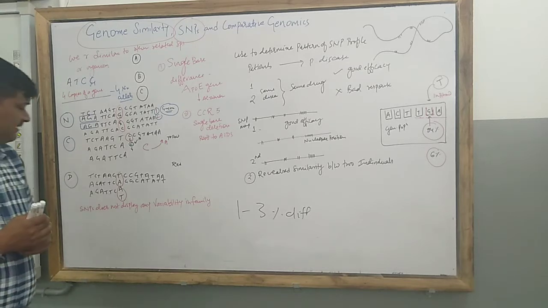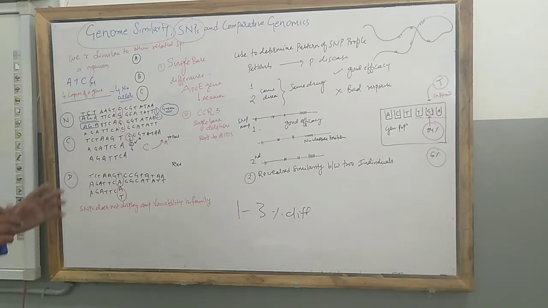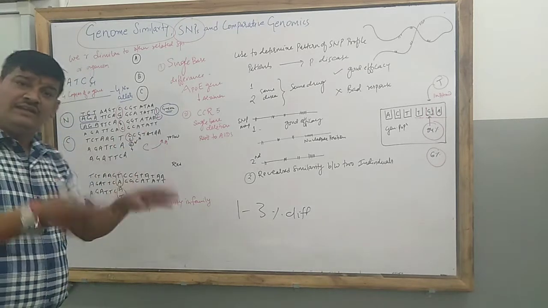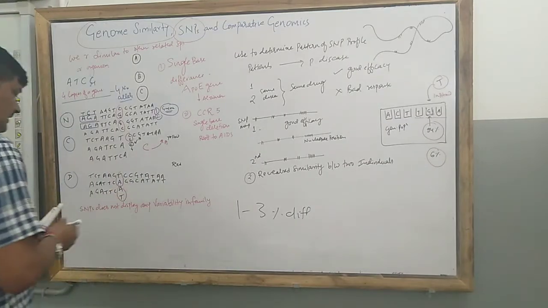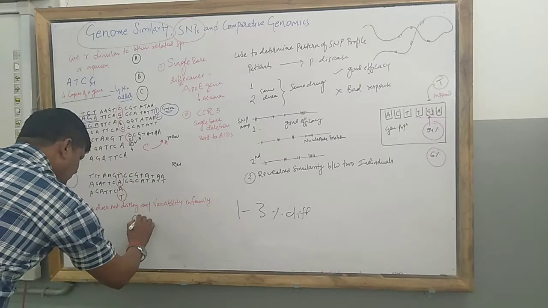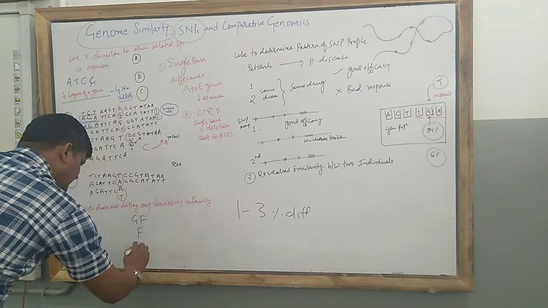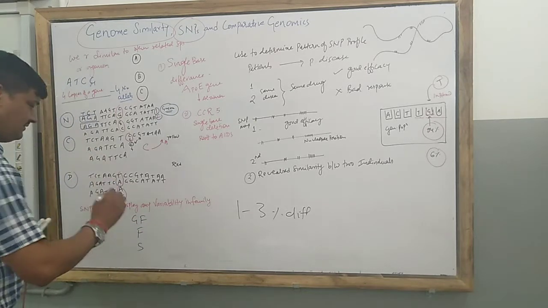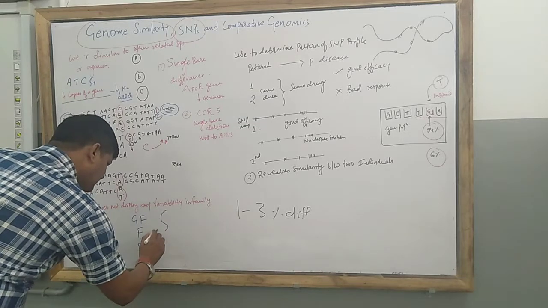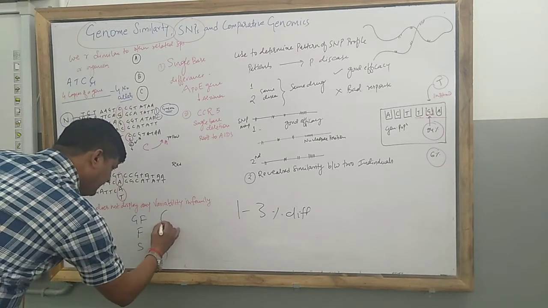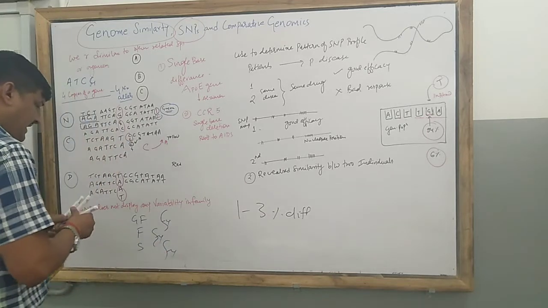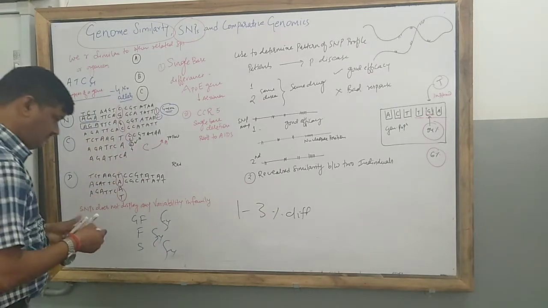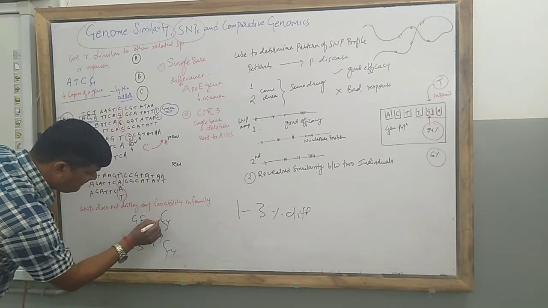This SNP does not display any variability in the family even when it is present. For example, if I take grandfather, father, grandson, this is the chromosome or genome. Here is the presence of the Y chromosome, this is the Y chromosome, this is the Y chromosome, and there is the presence of SNP.